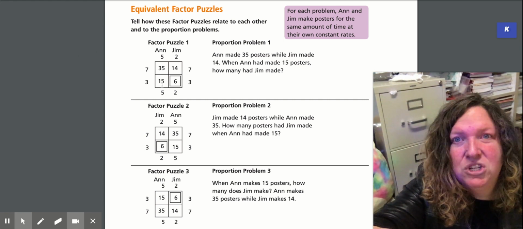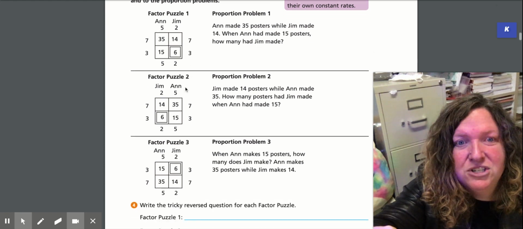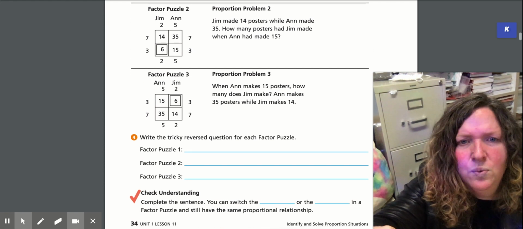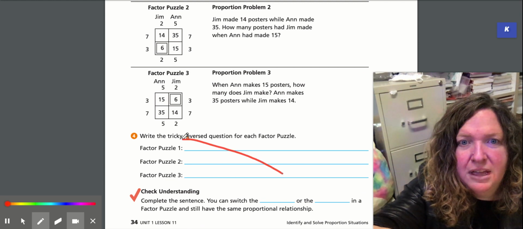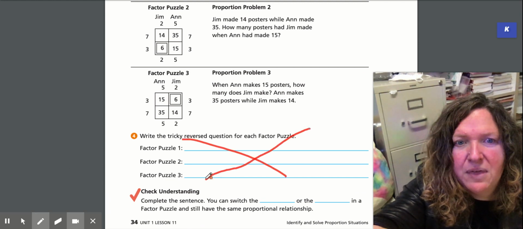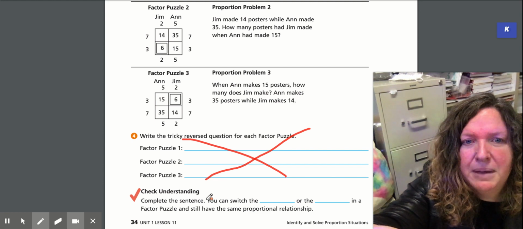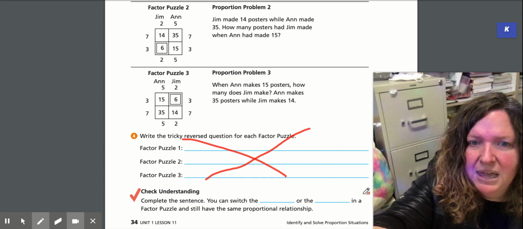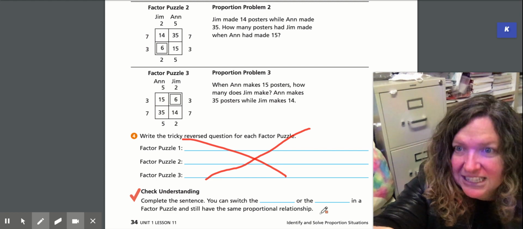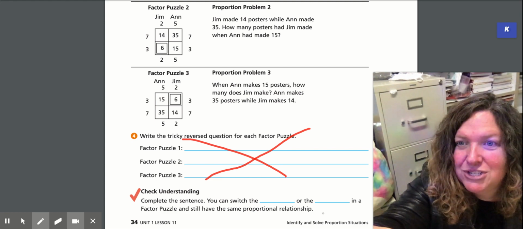So take a close look on page 34 at those. Don't worry about this number 4. I'm going to actually cross that off. Don't worry about that. But what I do want you to worry about is completing the sentence. You can switch the blank or the blank in a factor puzzle and still have the same proportional relationships.